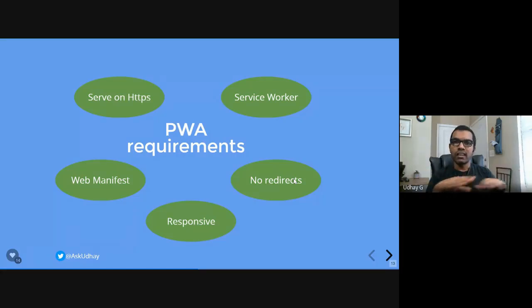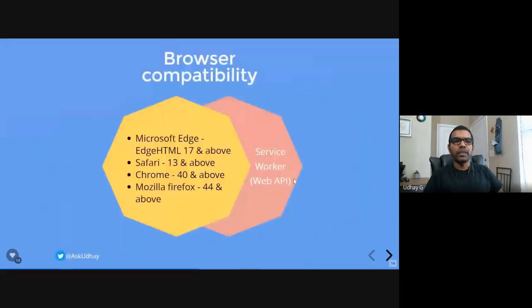It will not install the app. It will not fetch the new data from the remote server. Say, for example, you are moving your existing app to a PWA app, and later you are moving your PWA API calls to some third-party calls or somewhere. This redirect is going to happen, and your PWA will fail, obviously, right? So make sure you follow these requirements in order to implement PWA in your existing web application.